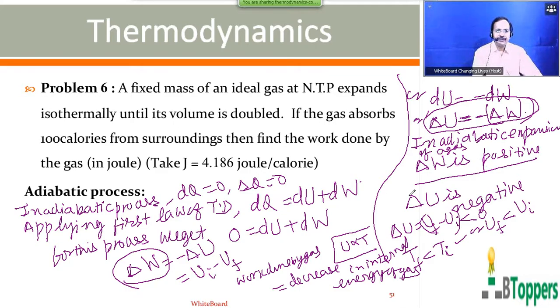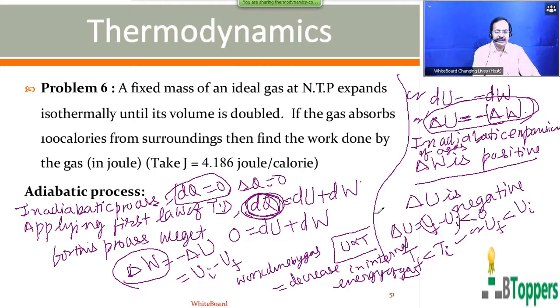So in the adiabatic process, you are not supplying any heat from outside. dQ is 0, or delta Q is 0. When you are not supplying any heat from outside, but work is done by the gas during the expansion of the gas, that means the required energy to perform the external work is extracted from its own energy. That means work is done by the gas at the cost of its own energy during the adiabatic expansion.